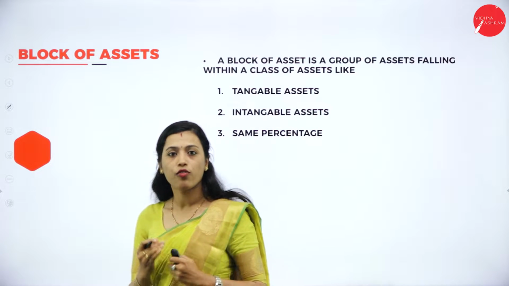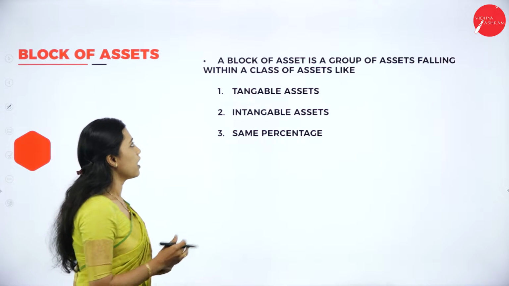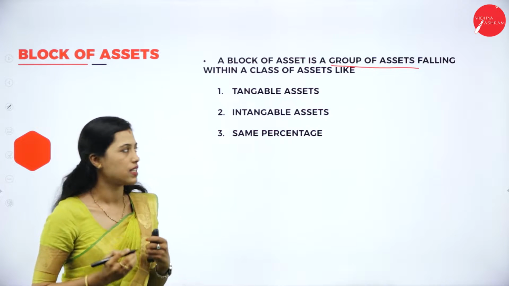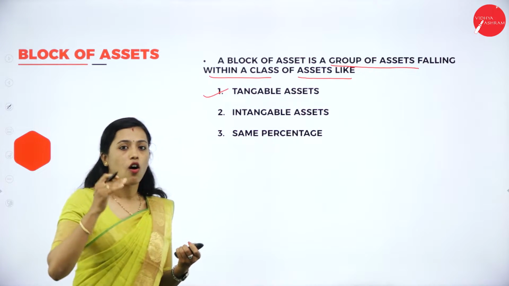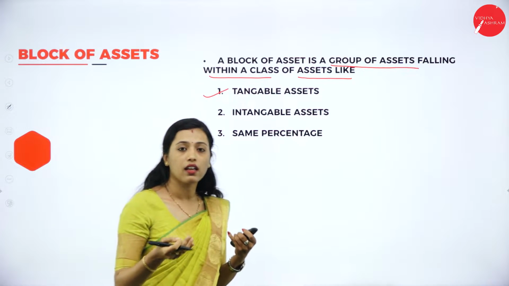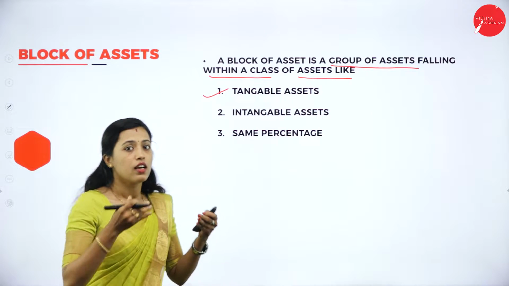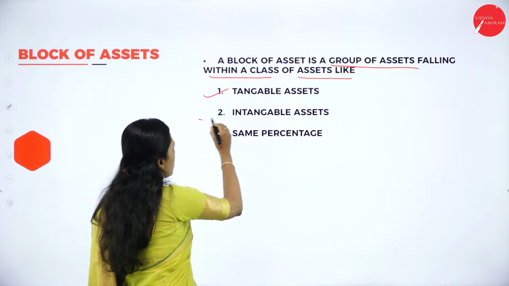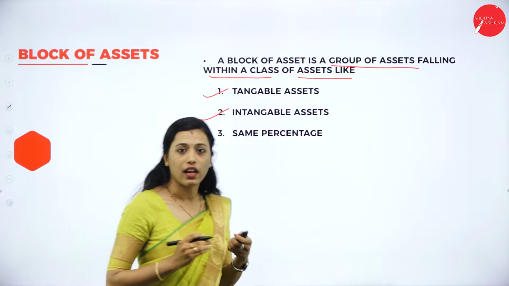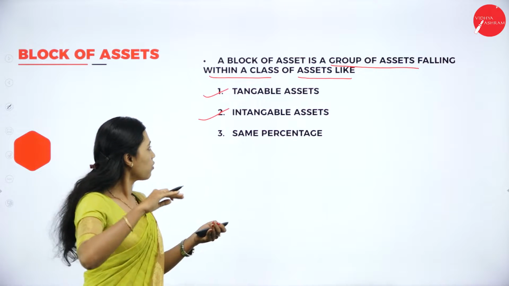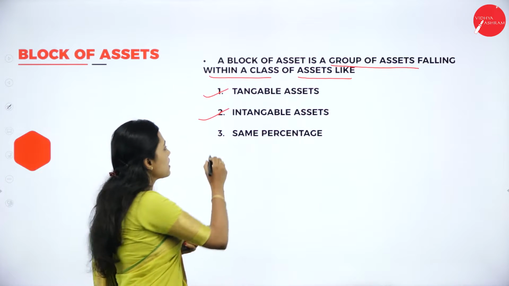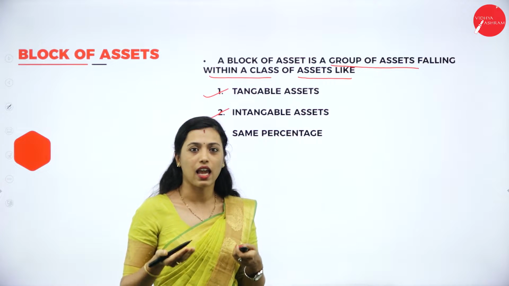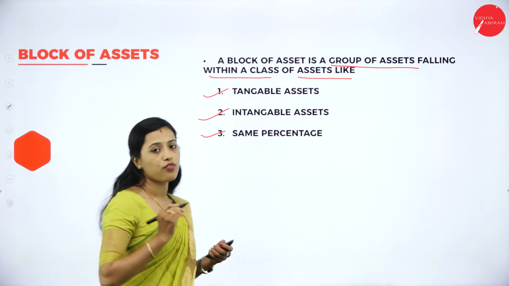Next is block of assets. What is block of assets? A block of asset is a group of assets falling within a class of assets. All tangible assets, for example building, plant and machinery, furniture will come under the same block of assets. Then intangible assets like copyrights, patents, trademarks will come under the same block. Then same percentage, which means same rate of depreciation, will come under the same block. This is called block of asset.